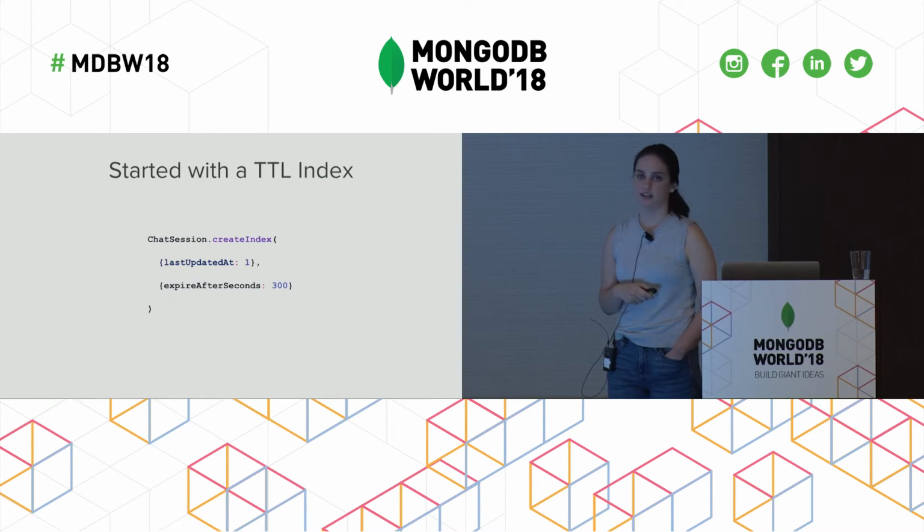So here's what our TTL index looked like. Here we have our single field, lastUpdatedAt, which is a date, and expireAfterSeconds, 300, which is this 5 minute threshold. And this worked really well for us for about a year. We could trust that these documents would get expired after 5 minutes, and we wouldn't have that problem with the chatbot trying to pick up a conversation after a day or two.